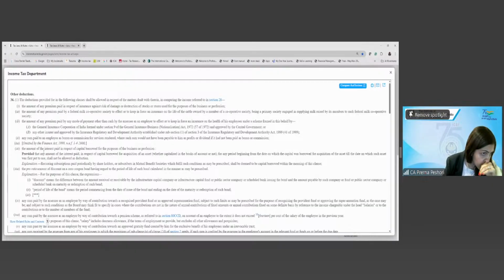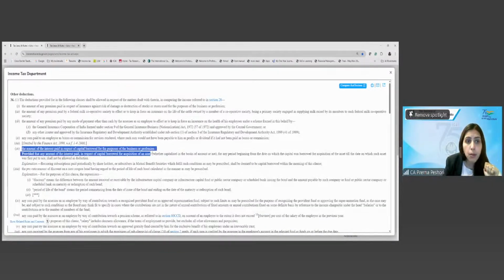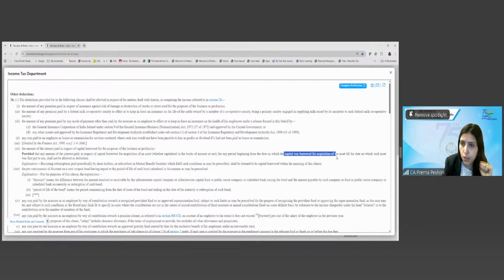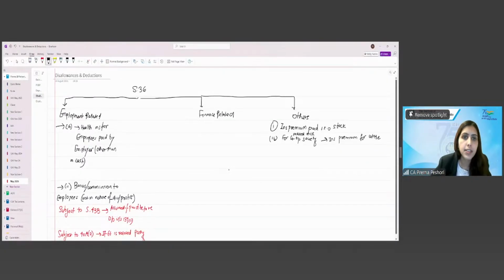Section 36(1)(iii). Amount of interest paid in respect of the capital borrowed for the purpose of business or profession. Provided that any amount of interest paid in respect of capital borrowed for acquisition of an asset, whether capitalized in the books or not, for the period beginning from the date on which capital was borrowed for acquisition of the asset till the date on which the asset was first put to use, shall not be allowed as deduction. What does this mean? Yes, we have already done this. We have to capitalize the borrowing cost until it is put to use.